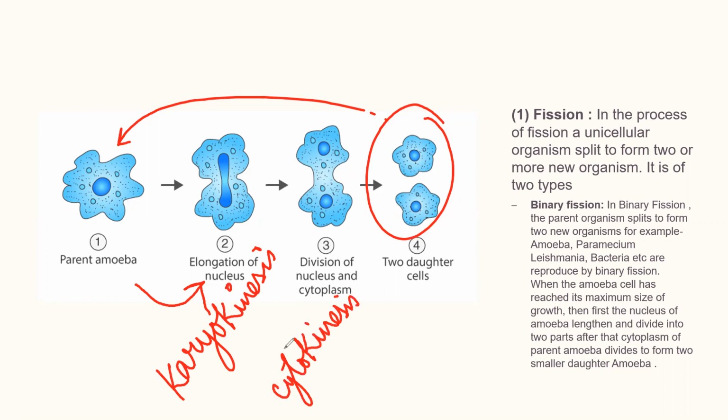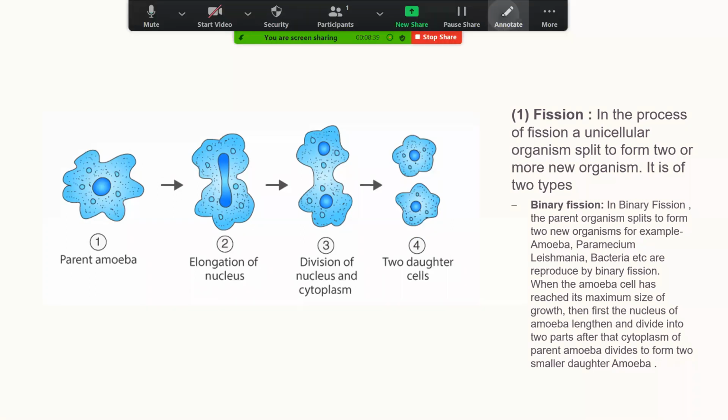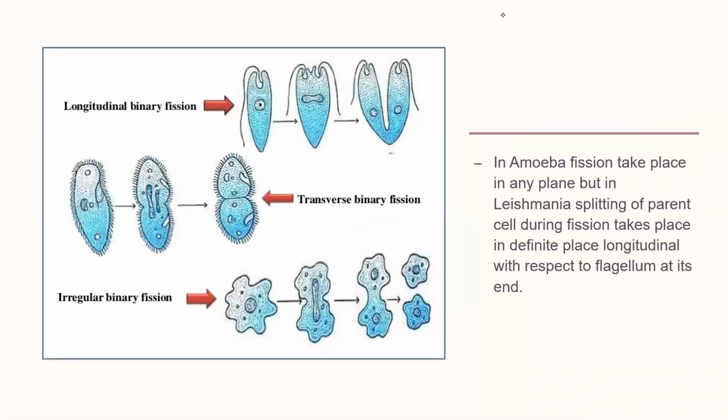And after cytokinesis, the cytoplasm of the parent amoeba divides to form two small daughter amoebae. So this is how fission takes place in amoeba. In amoeba, fission takes place in any plane.